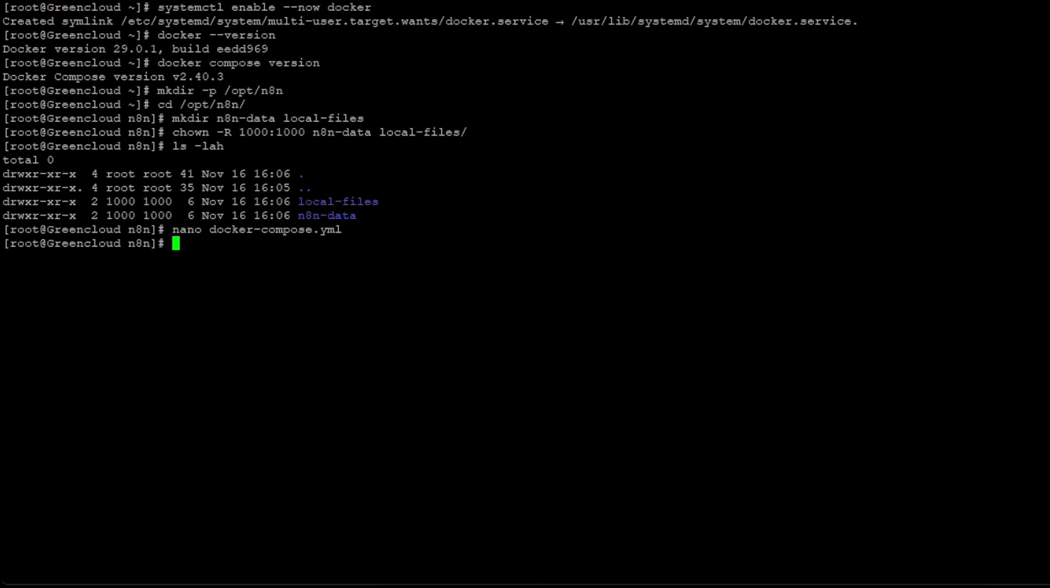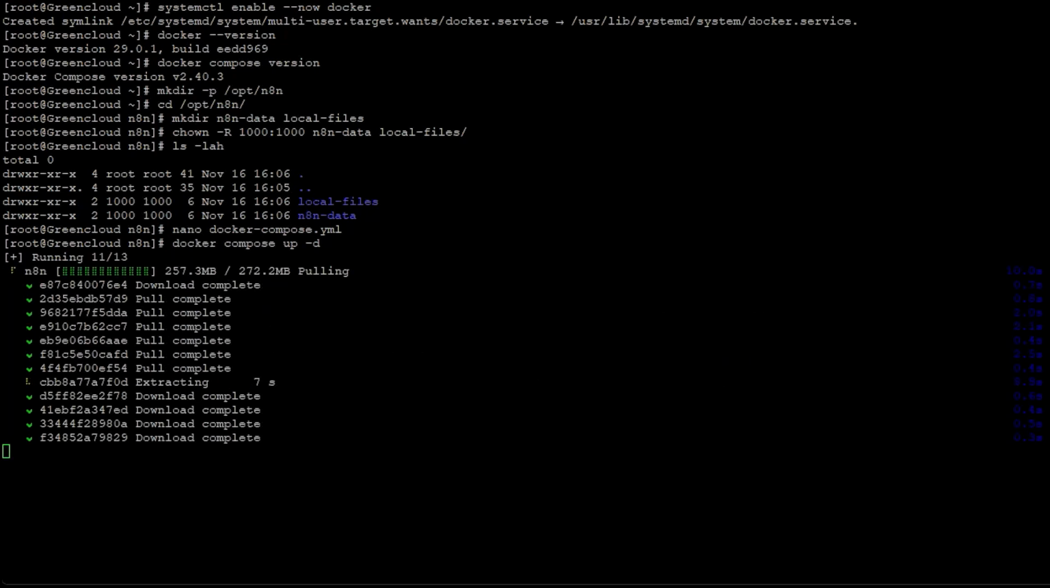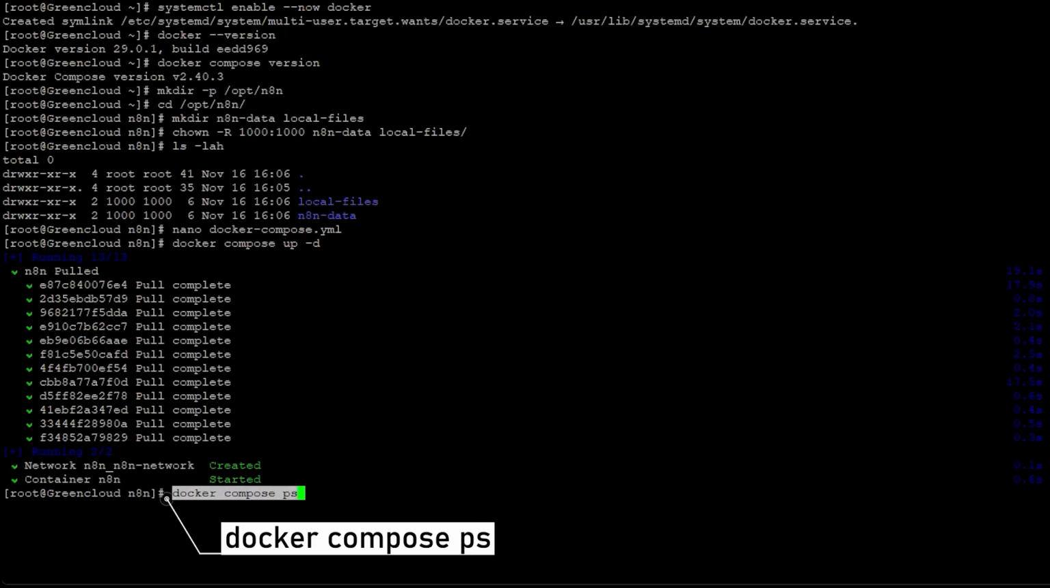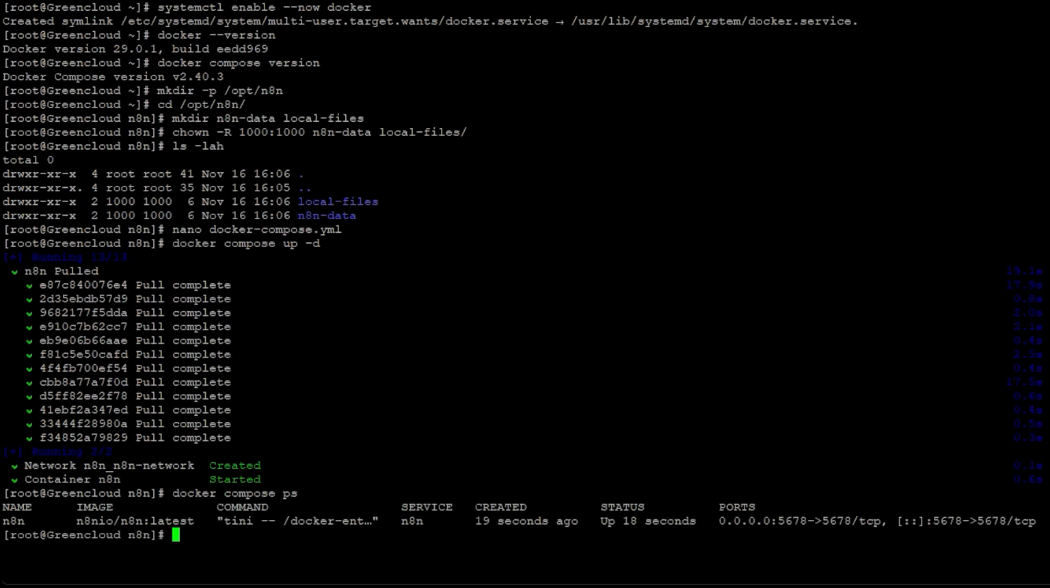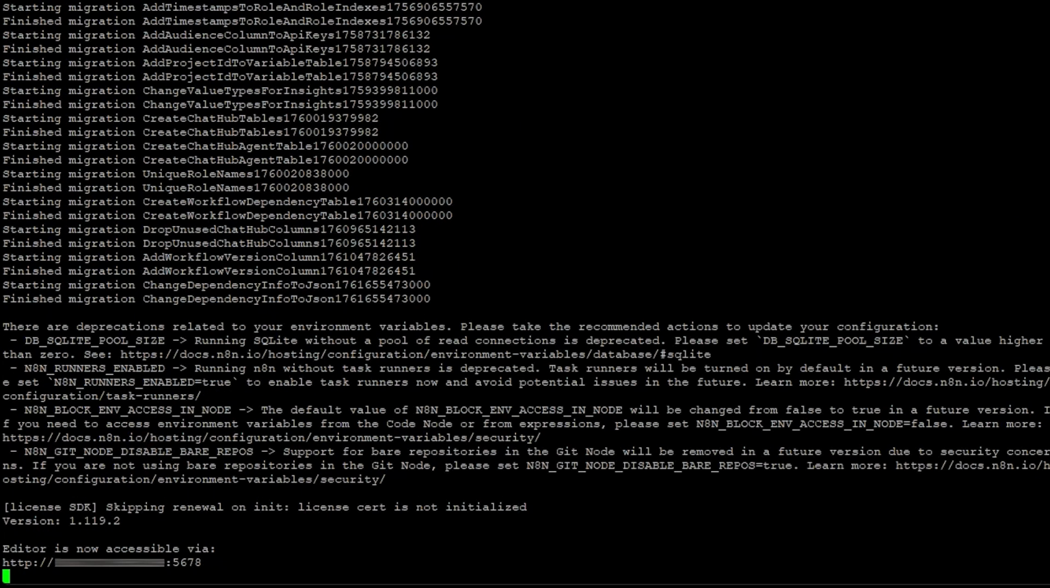Next, start n8n in detached mode. Then, check running containers. After that, monitor logs. You can see that n8n is now running on port 5678.